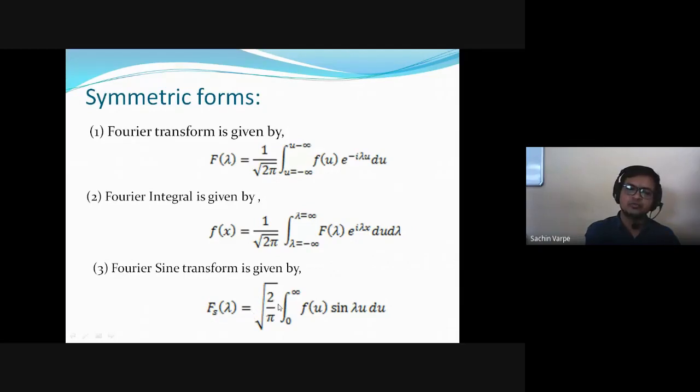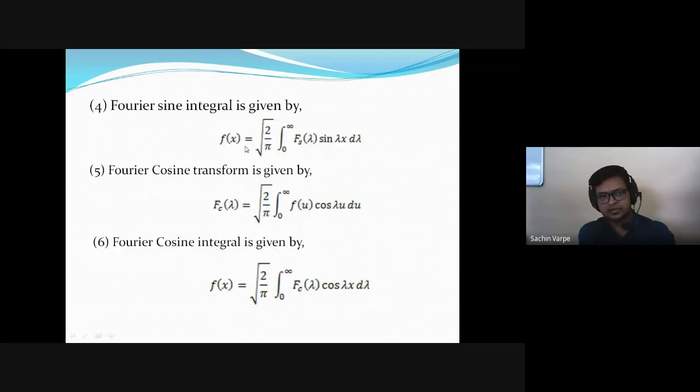And then when we substitute that transform into the integral, we get the symmetric form of the integral representation: f of x is equal to root 2 by pi integral from 0 to infinity fs of lambda sine of lambda x d lambda. So this is the symmetric form of sine transform and its integral.